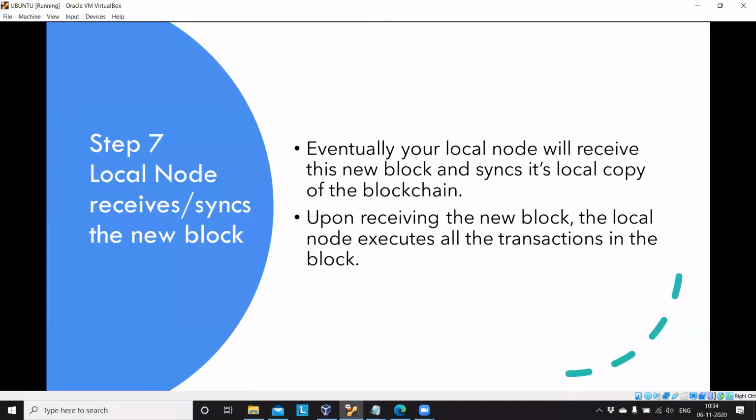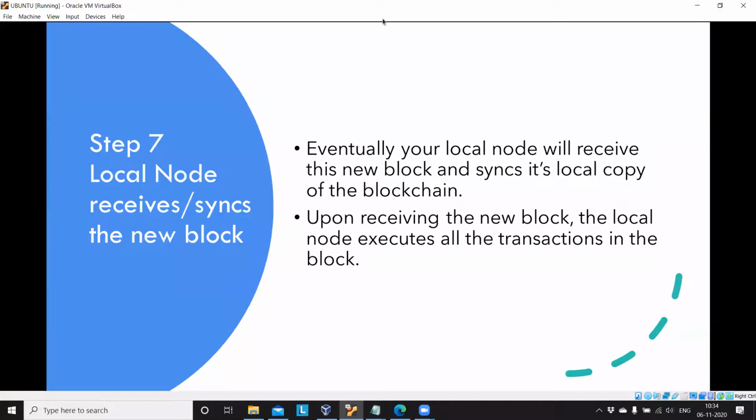Once a miner finds the proof of work solution for a block, the miner broadcasts the entire block to all nodes associated with the network, and all nodes sync. Upon receiving this new block, the local nodes execute all the transactions inside the block. So these are the 7 steps of how a transaction is executed inside a blockchain network.